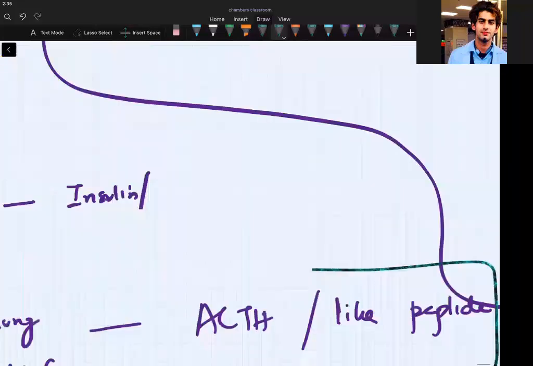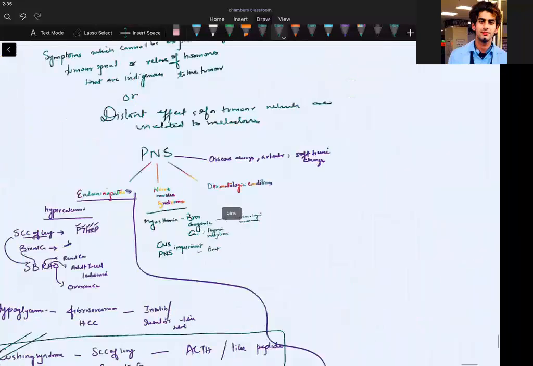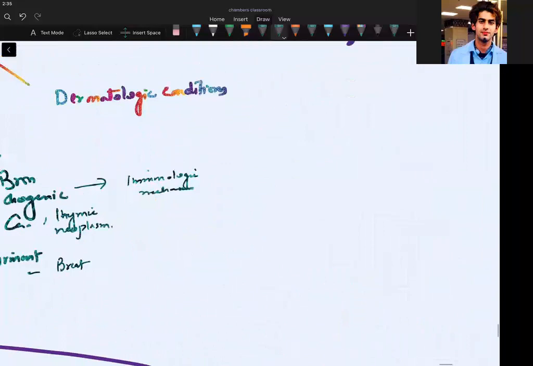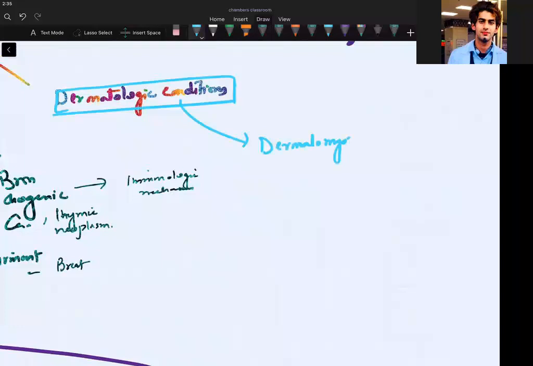Okay. Now what was the next I had written? Dermatology conditions. They are dermatomyositis. Dermatomyositis is seen in breast carcinoma, thymic neoplasm.